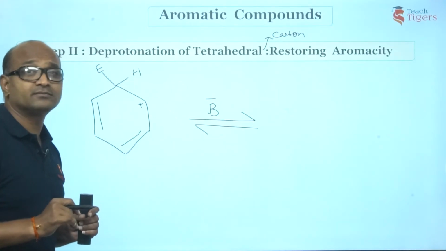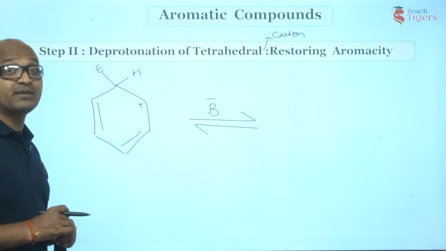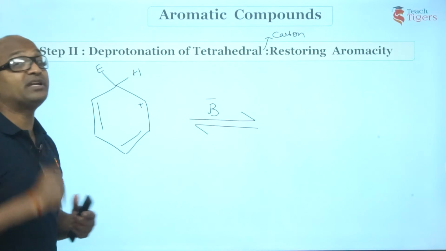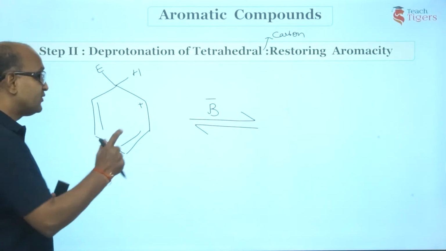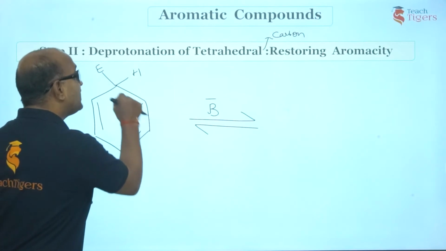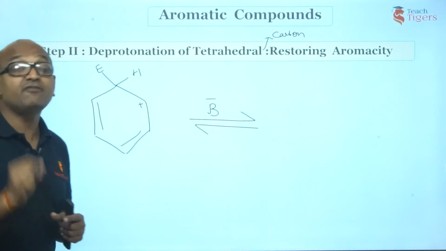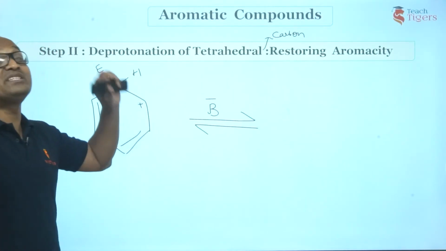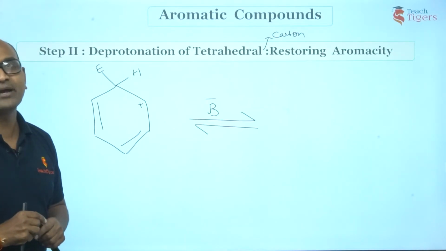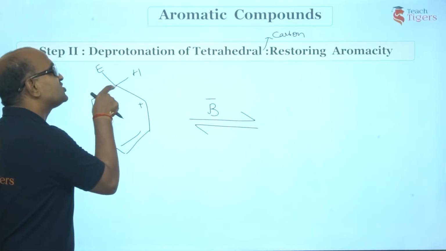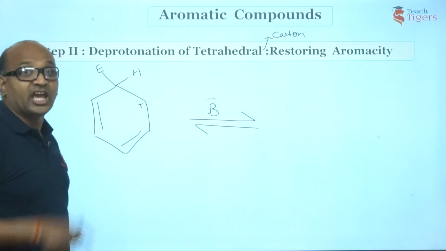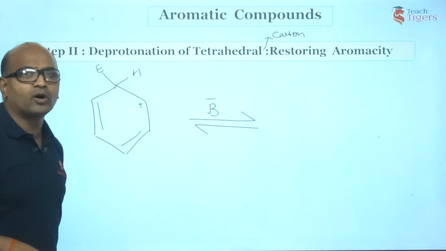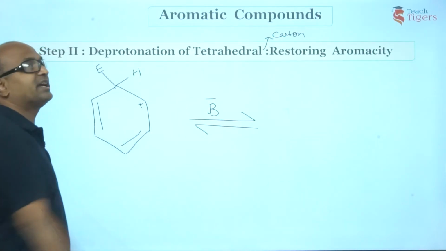This is unstable. Benzene was stable and it became unstable. Now, what does this ring try to do? It tries to attain stability. Like what? Guys, if you can see, pi, single, and we have a pi bond here. If a pi bond is formed again, then it would become aromatic and the species would become stable. Now, sir, how is a pi bond formed? Somehow this carbon has to get a negative charge. If it gets a negative charge, then this positive charge carbon and this negative charge carbon will form a pi bond. So, someone has to make this carbon negative.